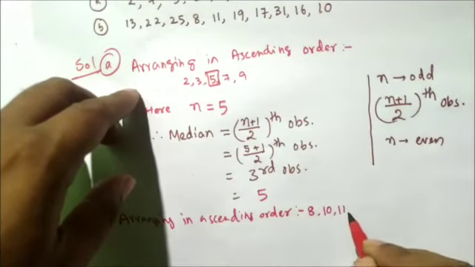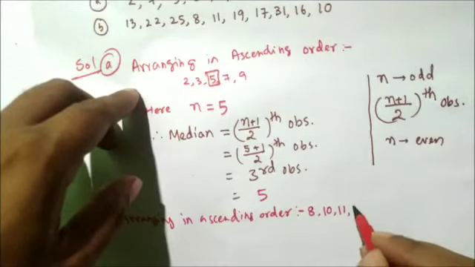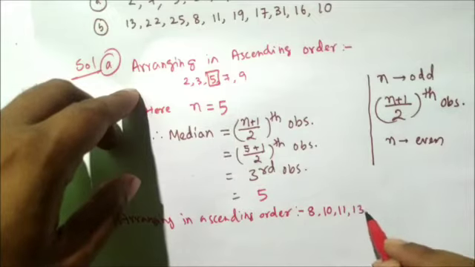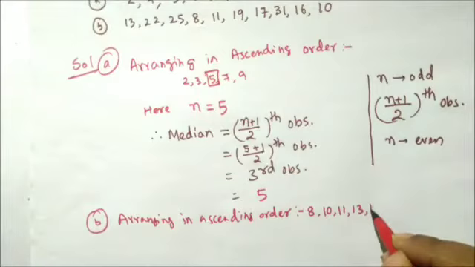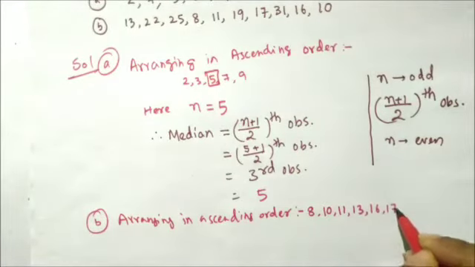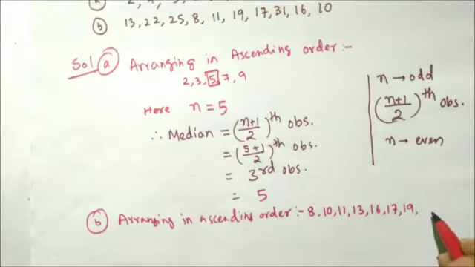11, there is no 12, 13, there is no 14, 15, 16 is there, 17, 18 is not there, 19 is there, 20 is not there, 21 is also not there, 22, 25.